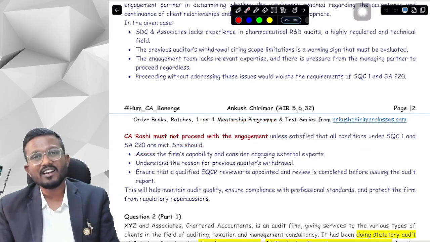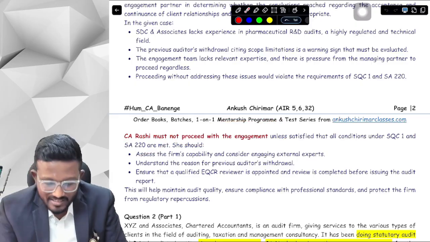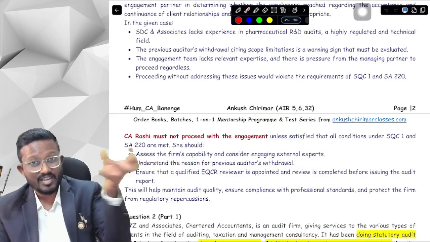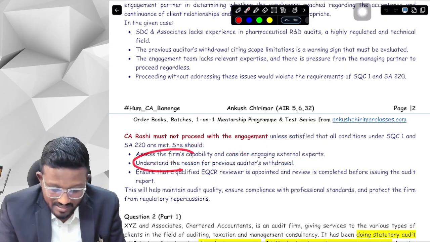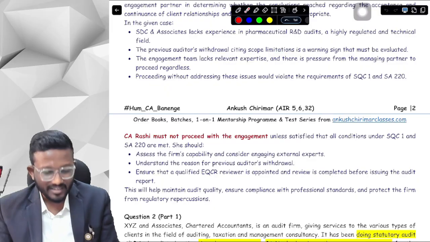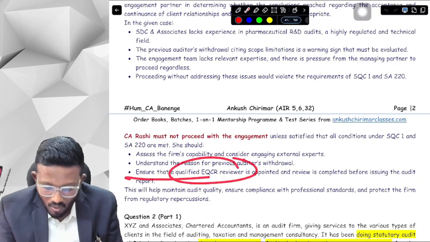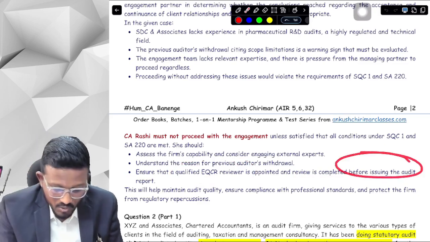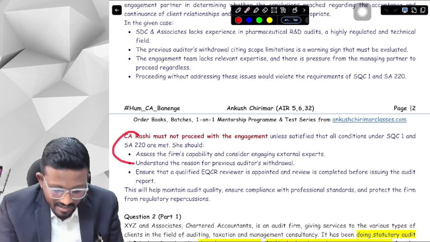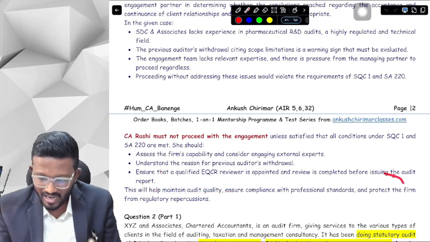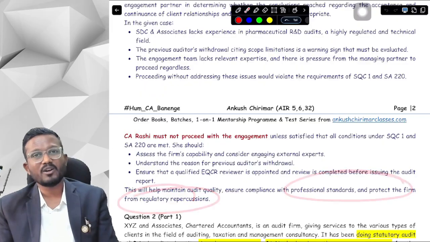For meeting all the conditions, what should we do, sir? We should assess whether we have the capability, and if we don't, then whether we need to hire experts or not. We should understand why the Big Four has withdrawn, why the previous auditor withdrew. We should ensure that there is a qualified reviewer, and the review should be completed before issuing the audit report. If we do everything, this will help us maintain quality, ensure professional compliance with the requirements and protect the firm from regulatory action.